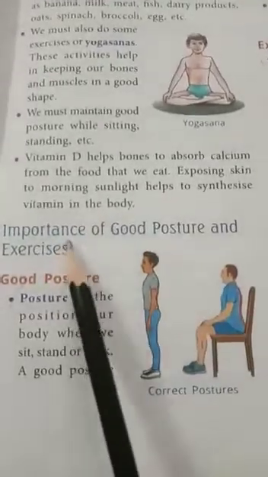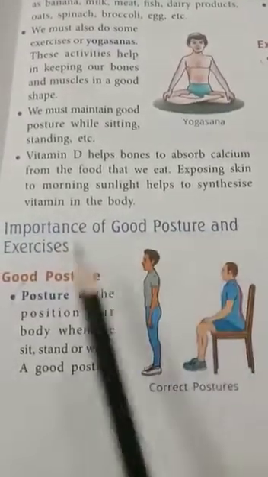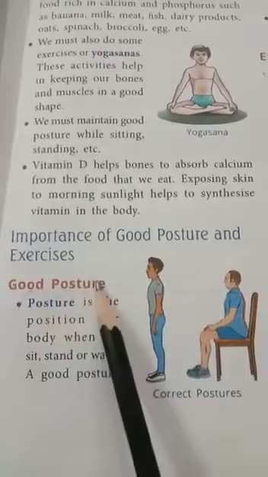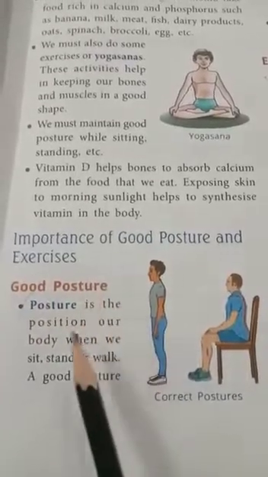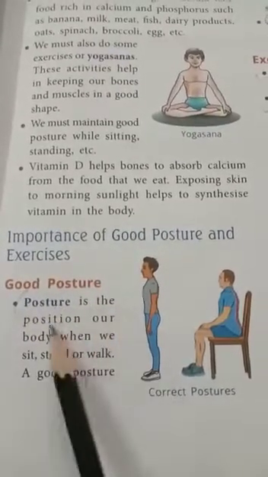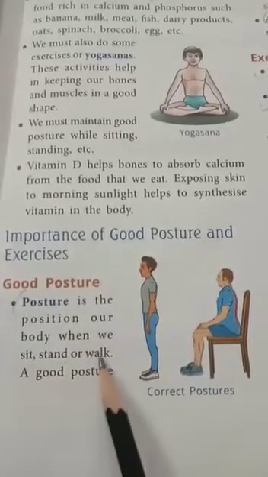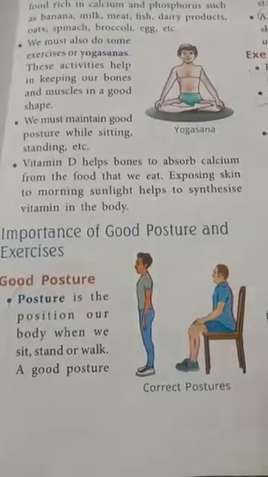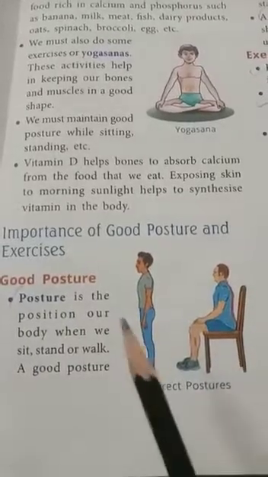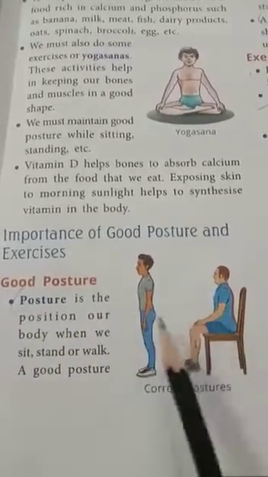Now we'll come to importance of good posture and exercises. Good posture. So what is good posture? Posture is the position of our body when we sit, stand or walk. You can see it in the picture. Correct posture of sitting and standing must be like this.